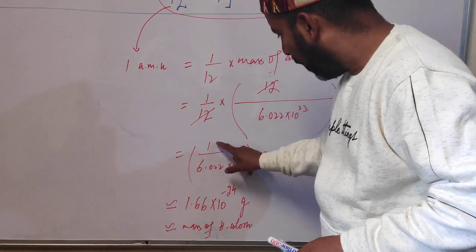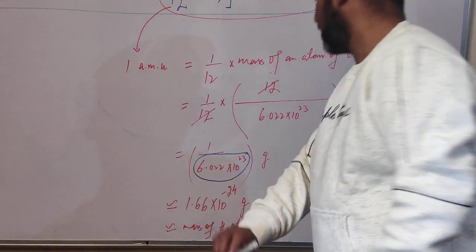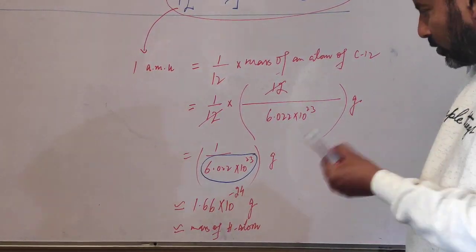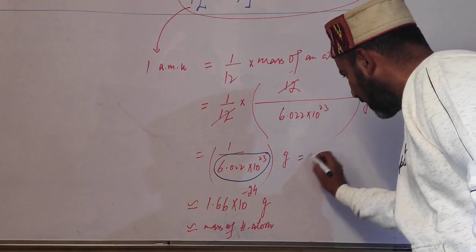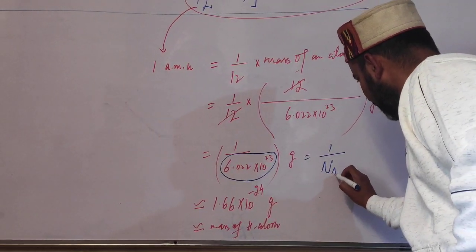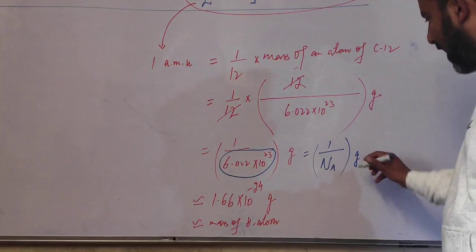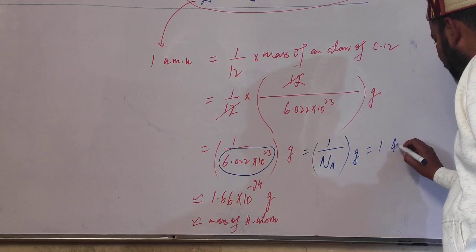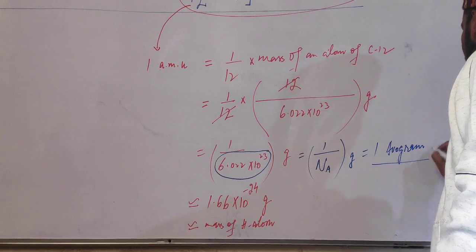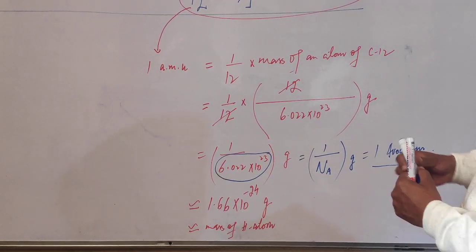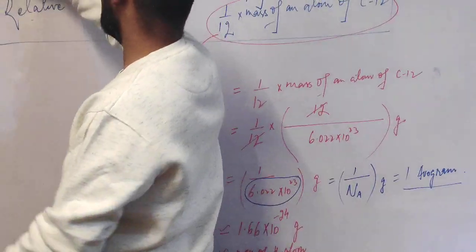Now students, this quantity 1 upon, and students, we know that this number 6.022 into 10 raised to power 23 is called Avogadro number. So we can also write it as 1 upon Avogadro number in grams. And students, this reciprocal of Avogadro number in grams is called 1 avogram. So students, this is very, very important to note that 1 AMU is equal to 1 avogram. Now students, so what is atomic mass?